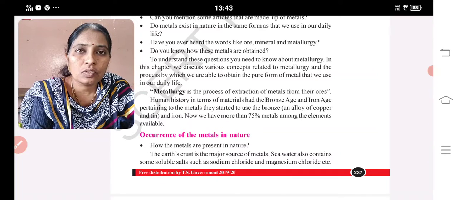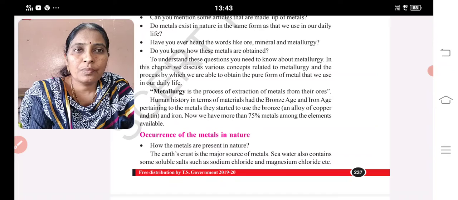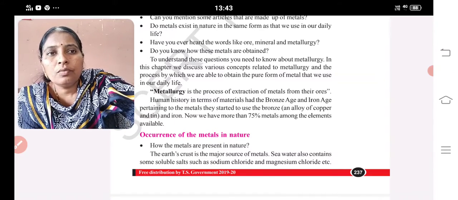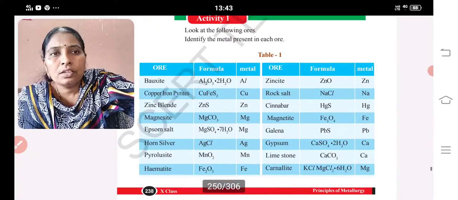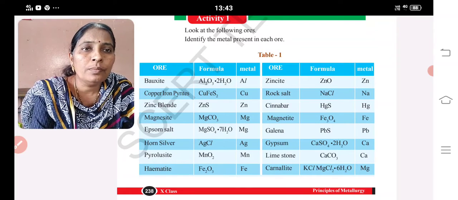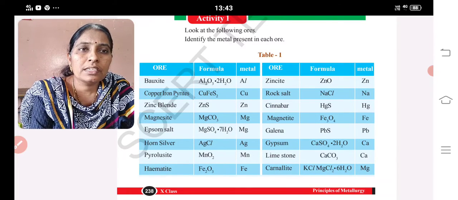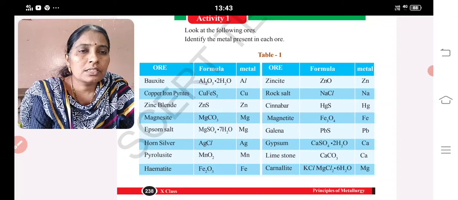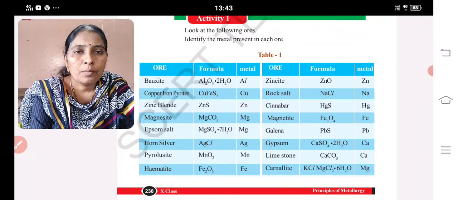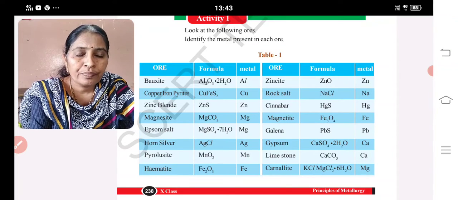What is metallurgy? The actual extraction of metals from their ores is known as metallurgy. Here we are going to discuss the occurrence of metals in nature. A few metals occur in nature in oxide form. If you see the table, you can see that bauxite is in oxide form, and zincite is of oxide form. Copper iron pyrites is not an oxide, it is sulfide form. Zinc blende, sulfide form. Magnesite, MgCO3, is carbonate form.